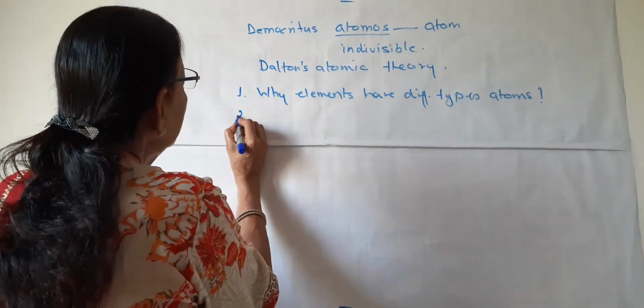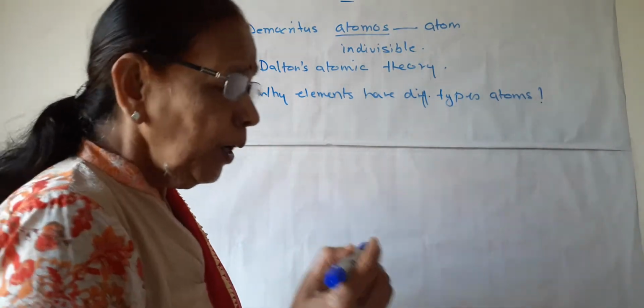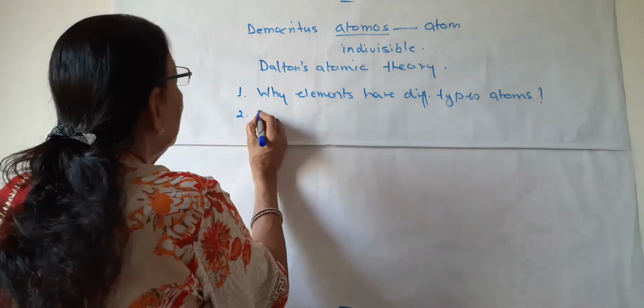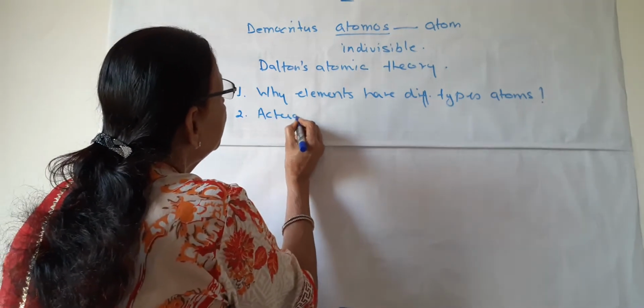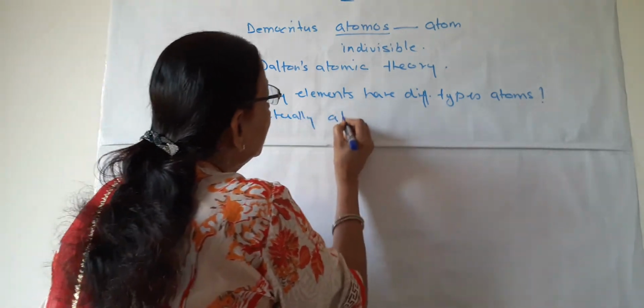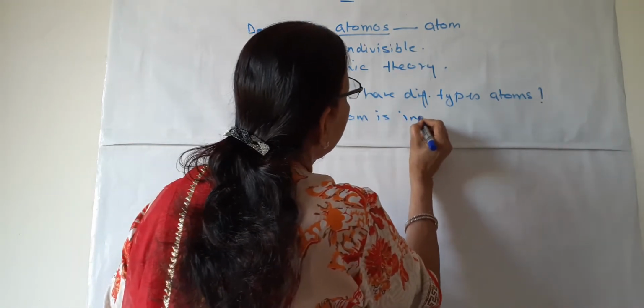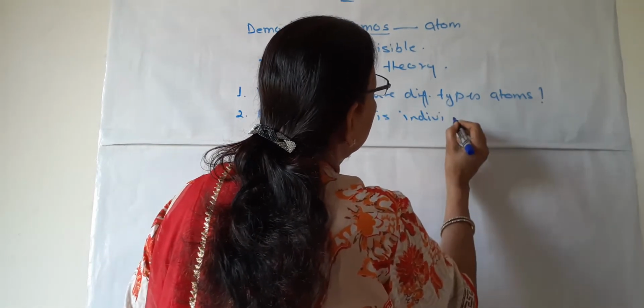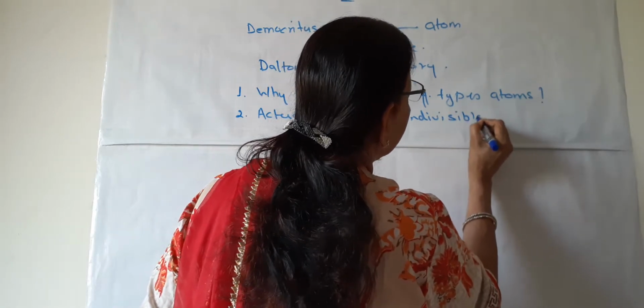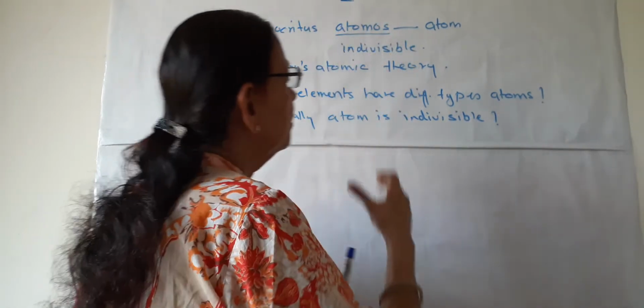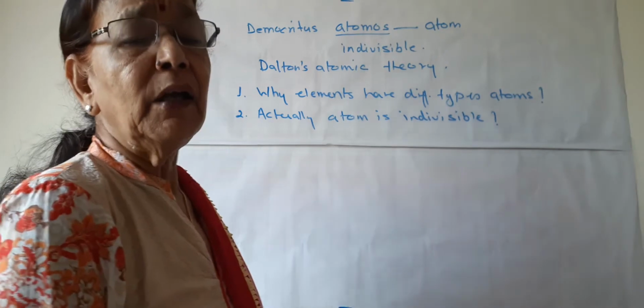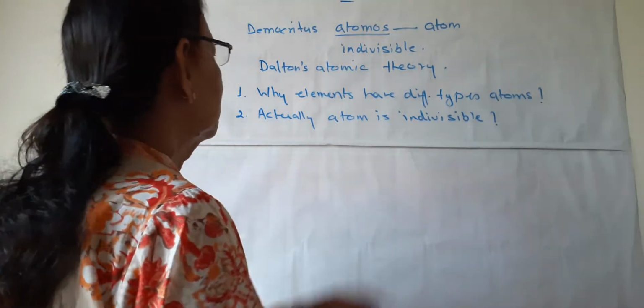And second, they want to know if actually the atom is indivisible or it can be divided into subatomic particles. So these two questions are there and they want to know the answer.